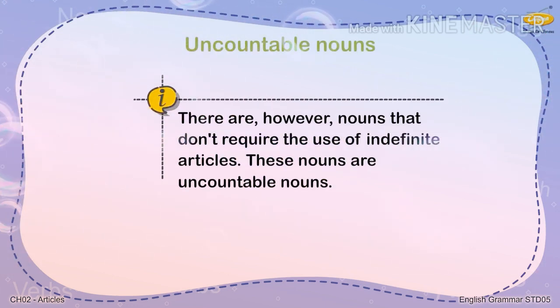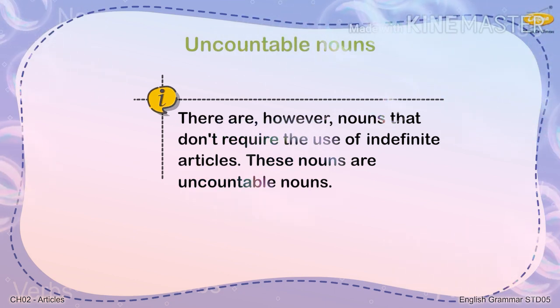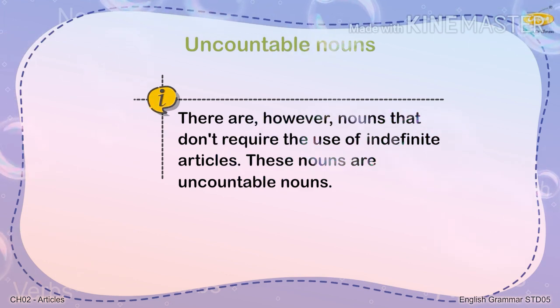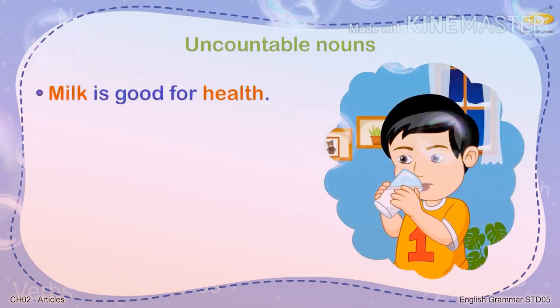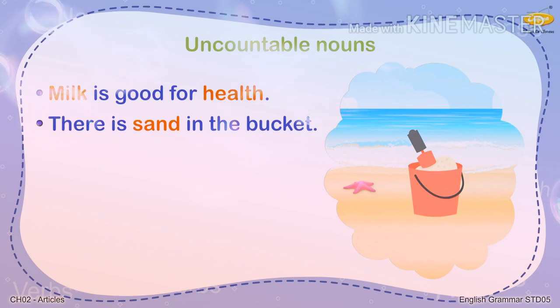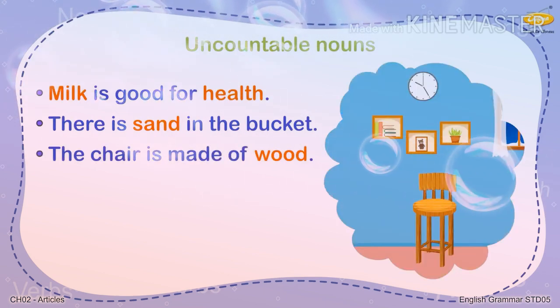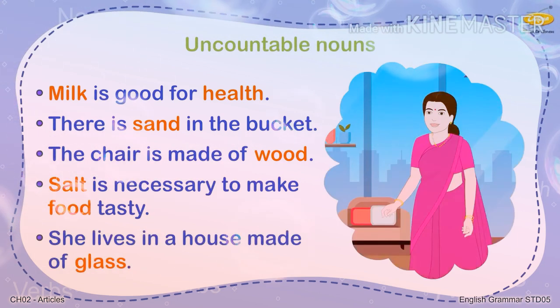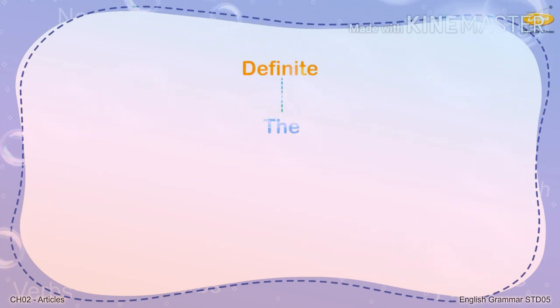There are, however, nouns that don't require the use of indefinite articles. These nouns are uncountable nouns. These are nouns that cannot be made plural, meaning they don't have plural forms. Here are some examples. Milk is good for health. There is sand in the bucket. The chair is made up of wood. Salt is necessary to make food tasty. She lives in a house made up of glass.